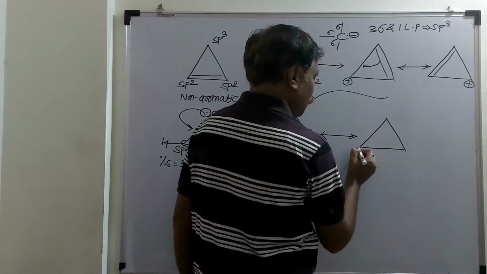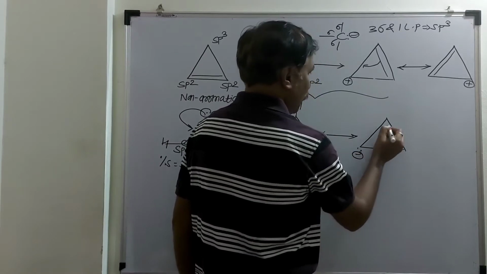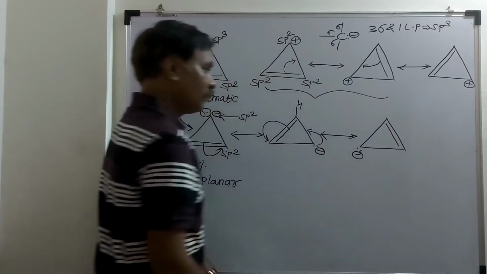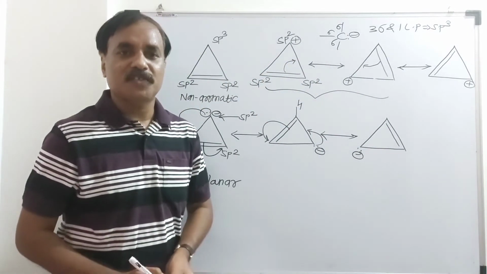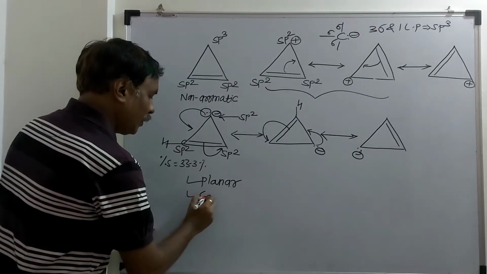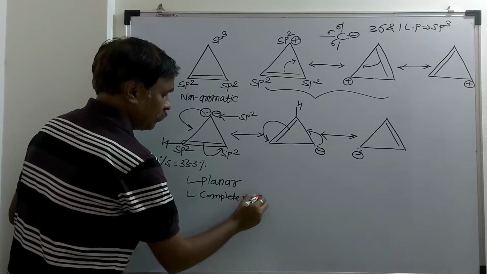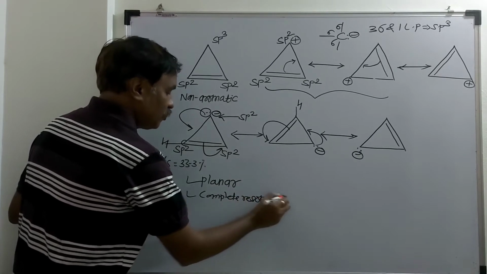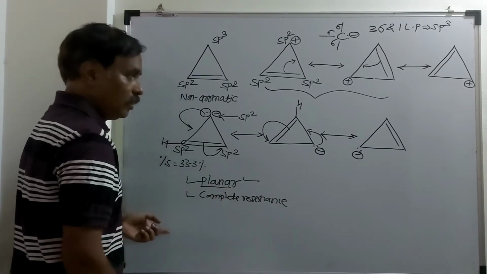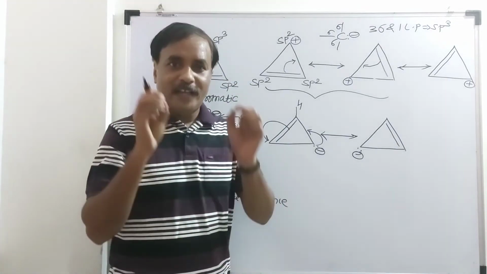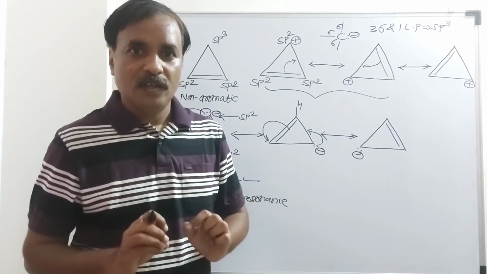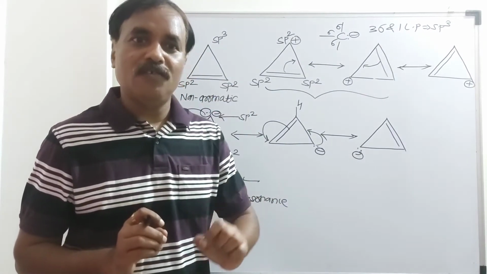And a negative charge will be here. Pi bond will be here. And there is a complete resonance. The compound is planar. There is a complete resonance and a complete delocalization of charge, complete delocalization of pi electrons.